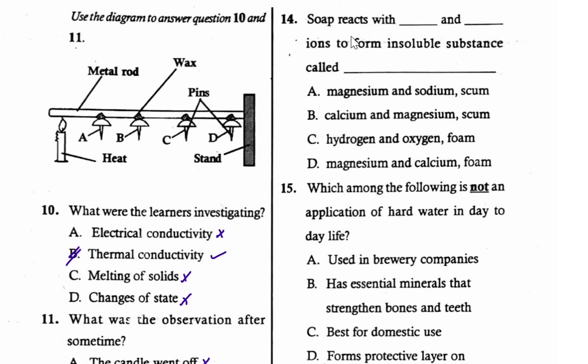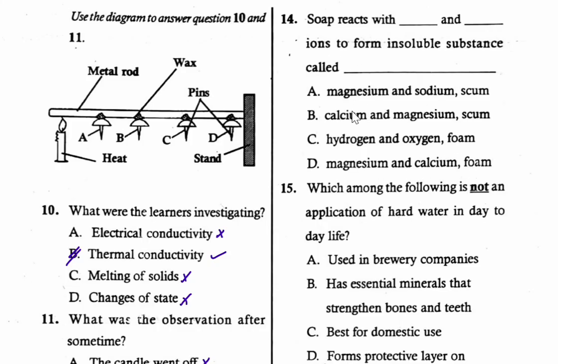Soap reacts with dash and dash ions to form an insoluble substance called, so A, you have magnesium and sodium to form scum. B, calcium and magnesium to form scum. C, hydrogen and oxygen to form foam. D, magnesium and calcium to form foam.